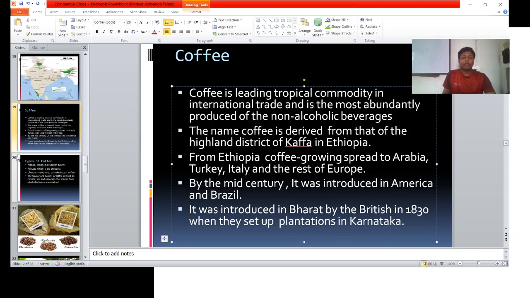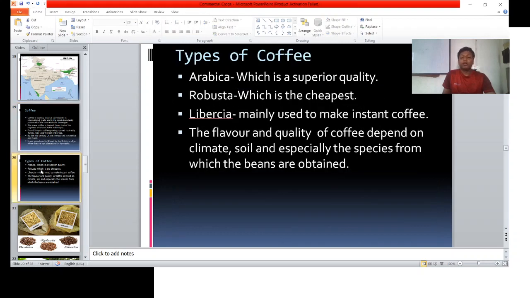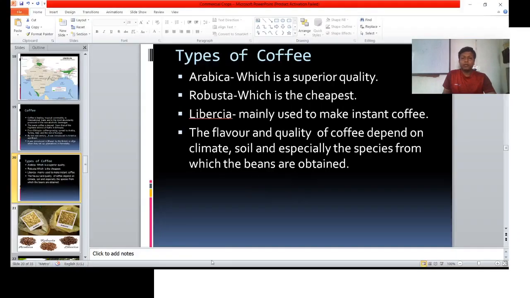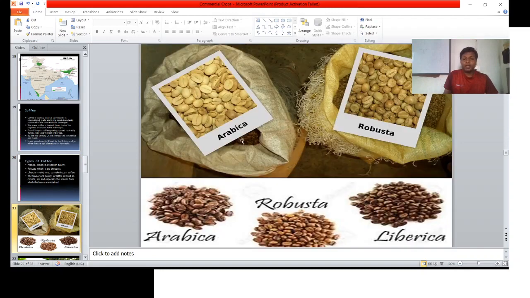Now, guys, moving to the next slide, types of coffee. There are many types, but three major ones. One is Arabica, second is Robusta, and third is Liberica. In this picture, just look at it.